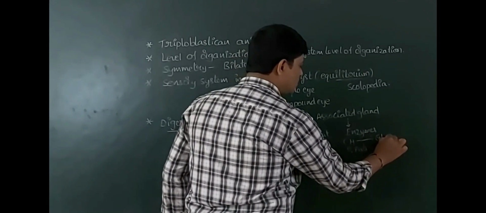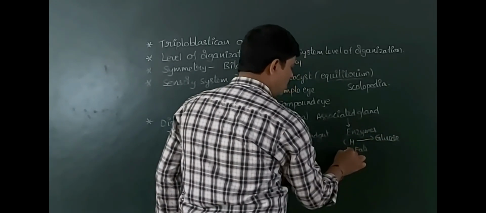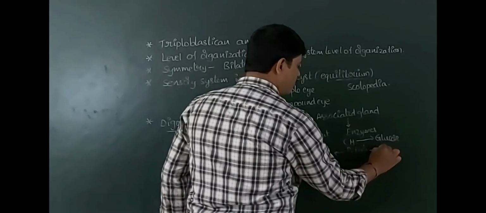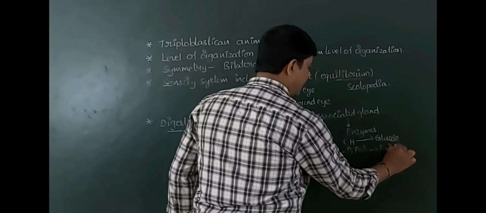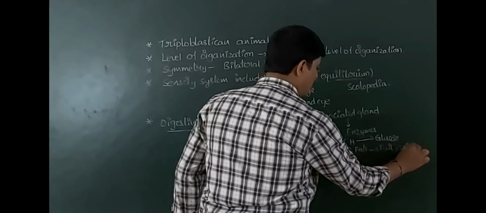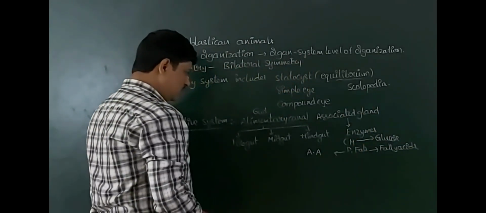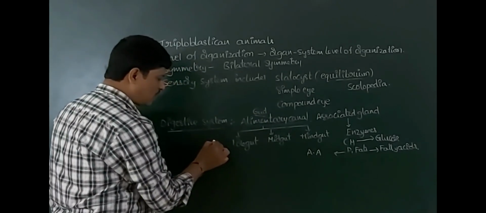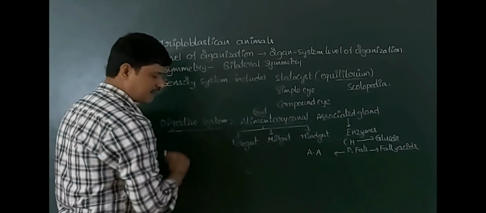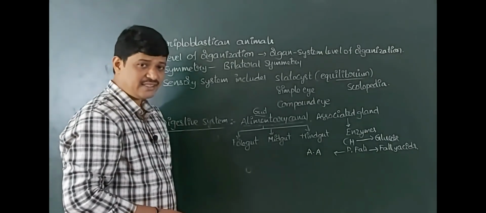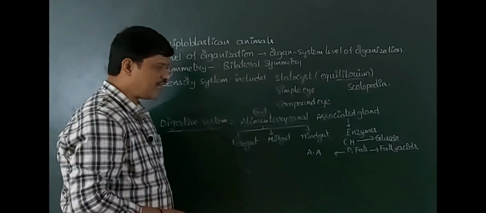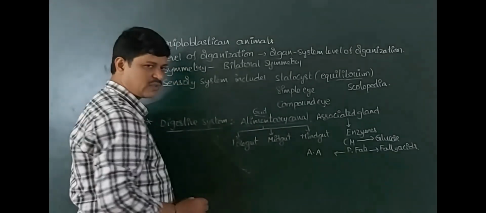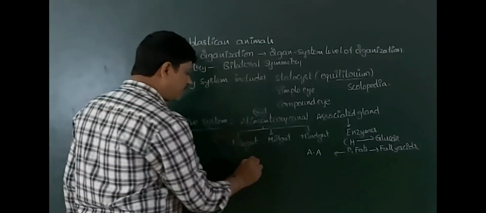Carbohydrates are converted into glucose, proteins into amino acids, and fats into fatty acids by these enzymes. The alimentary canal, or gut, starts from the mouth and ends at the anus. So the digestive canal of these animals has two openings, both mouth and anus.